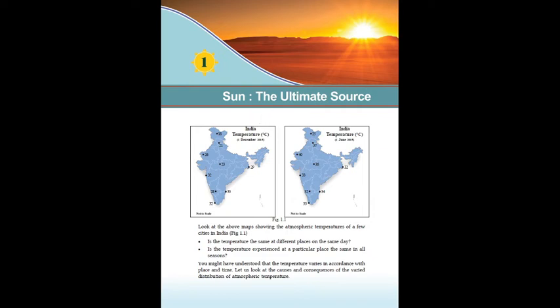Today we discuss Social Science 2, Chapter 1, The Sun, the Ultimate Source. Here are depicted two maps showing the atmospheric temperature of a few cities in India. Is the temperature the same in different places